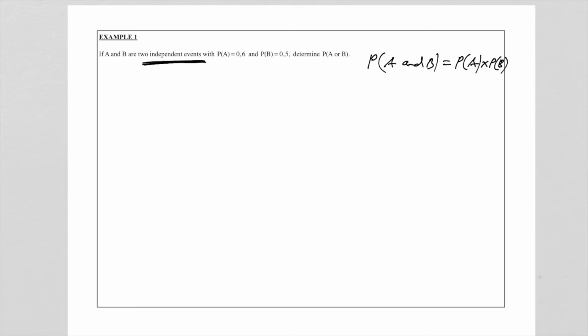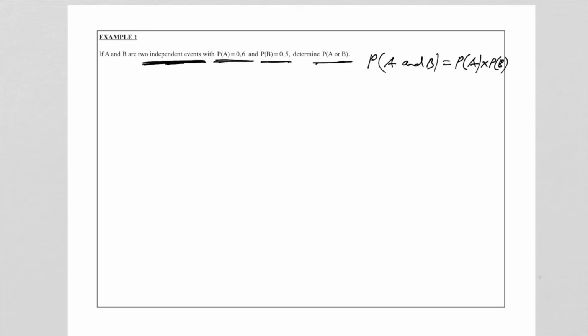We don't need to prove it because it's given to us that the two events are independent. Now it's given to us the probability of A, 0.6, the probability of B, 0.3, and the question is to find the probability of A or B.